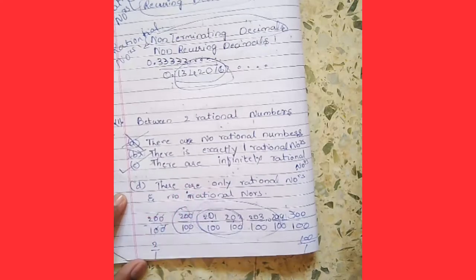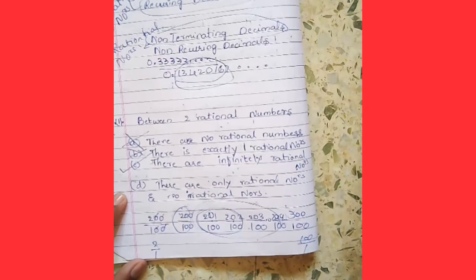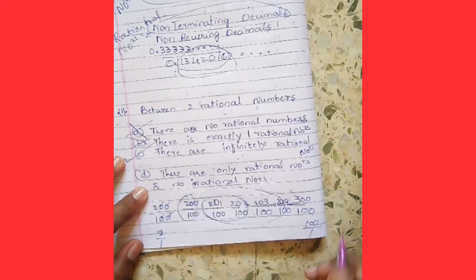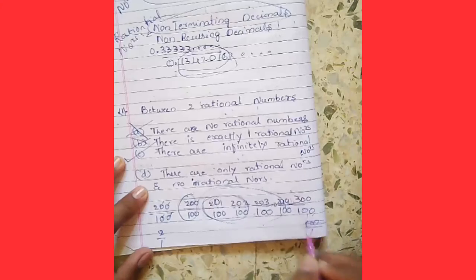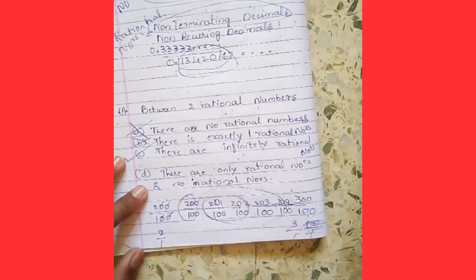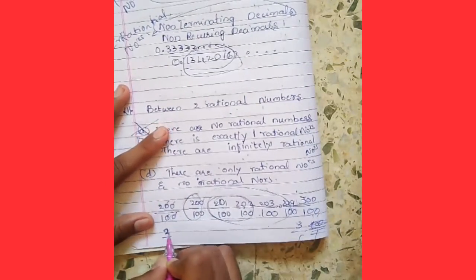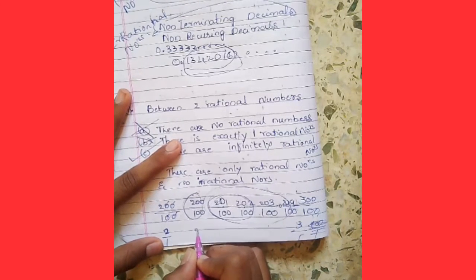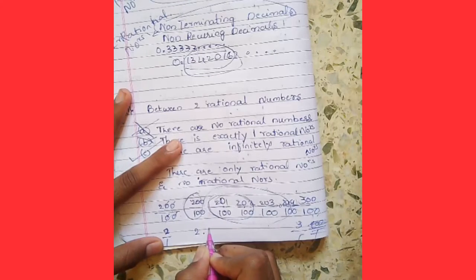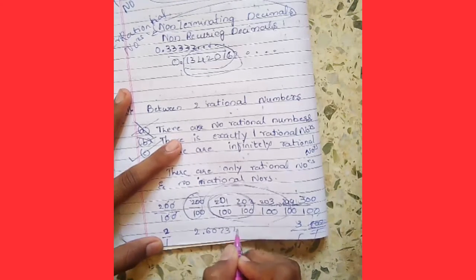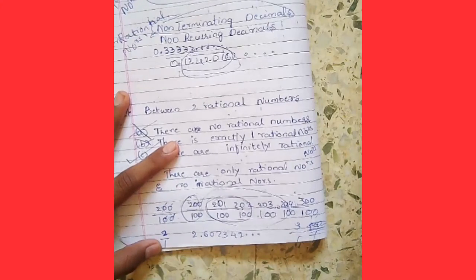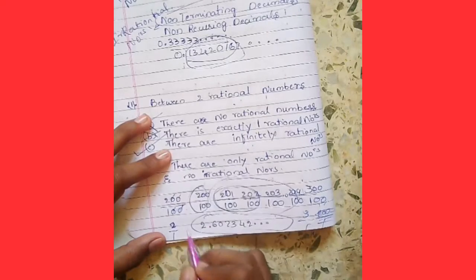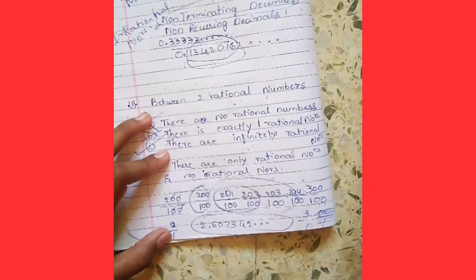This is definitely false, because see here, if I take 2 by 1 and 3 by 1, and take 2.60732 and so on here, is this number between 2 by 1 and 3 by 1?